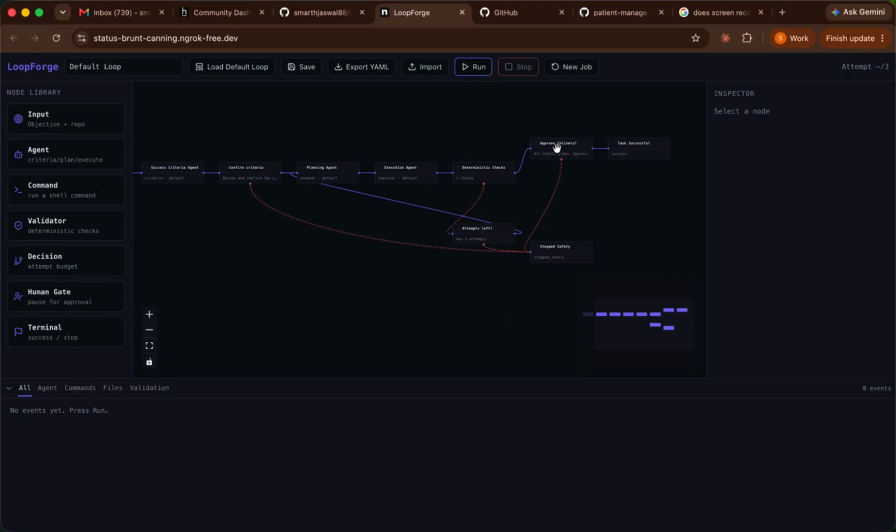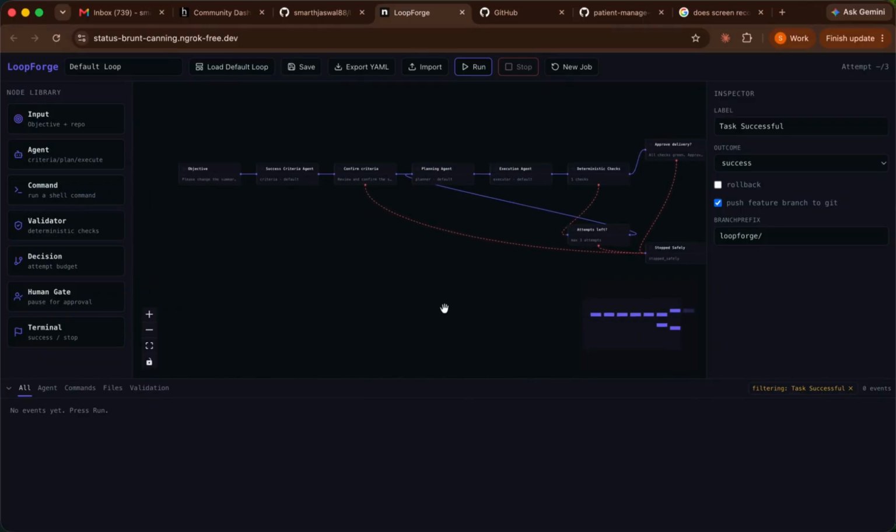And when everything is done, let's say the checks have passed, then it will go to the approved delivery. This is human based. This is the human gate that we have added here, and it asks whether to approve delivery or not, since all checks have passed. Based on this, we approve, and then it will move on to the task successful step, push the feature branch to git, and then we can raise the pull request for the same.